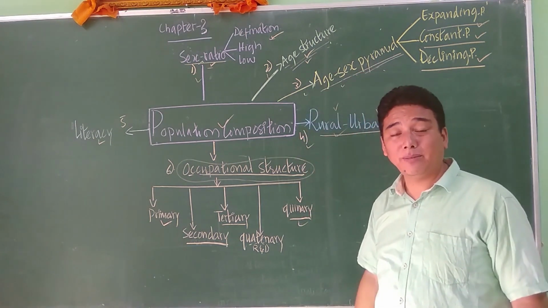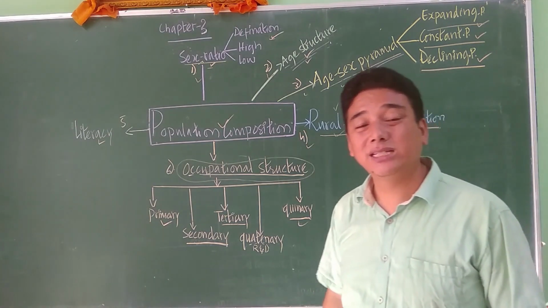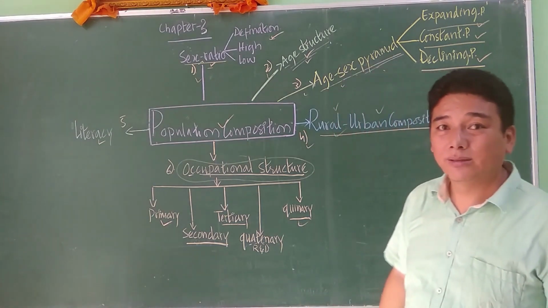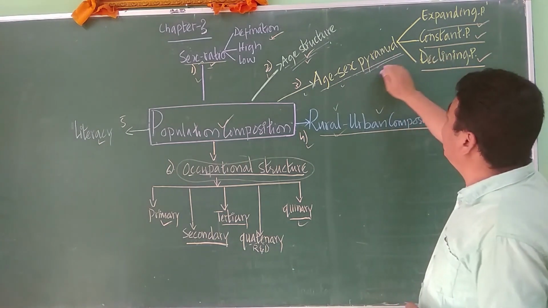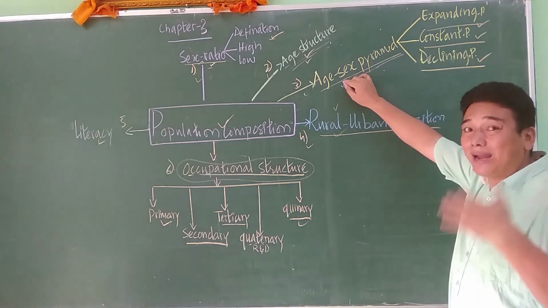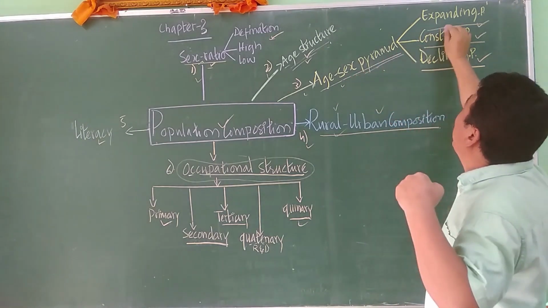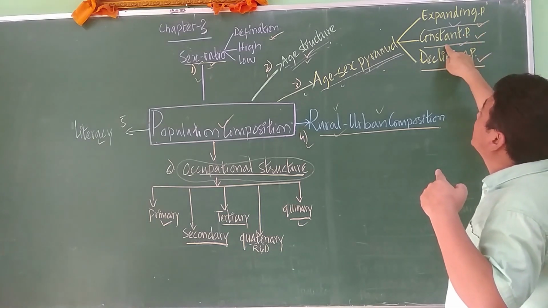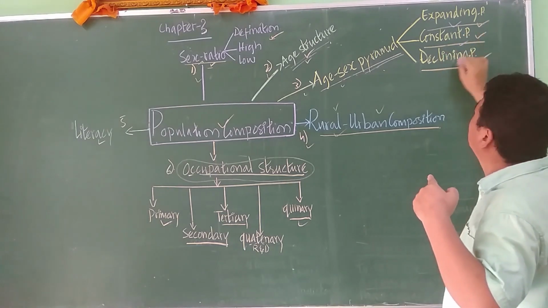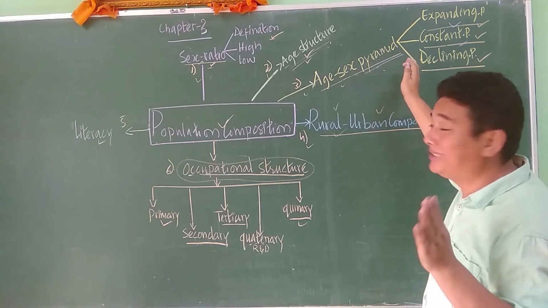So what is a population pyramid? The graphical representation which shows the age and sex structures of the population. In that, you will find 3 different types of pyramid: expanding, constant, and declining population pyramid. In detail we will discuss later.